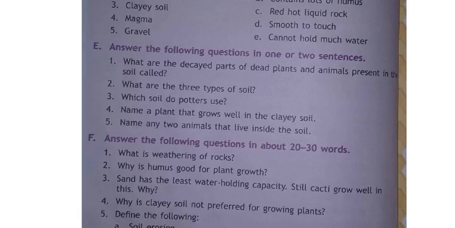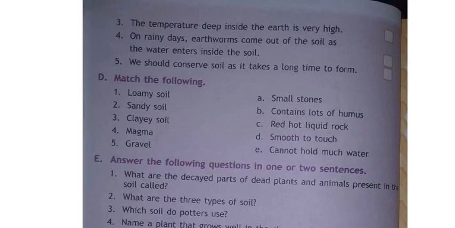True or false? Yeah, I am zooming it. Okay, children, see here. The temperature deep inside the earth is very high. Yes or no? Inside the earth temperature will be very high. It will be very hot. So answer is what, children? True.